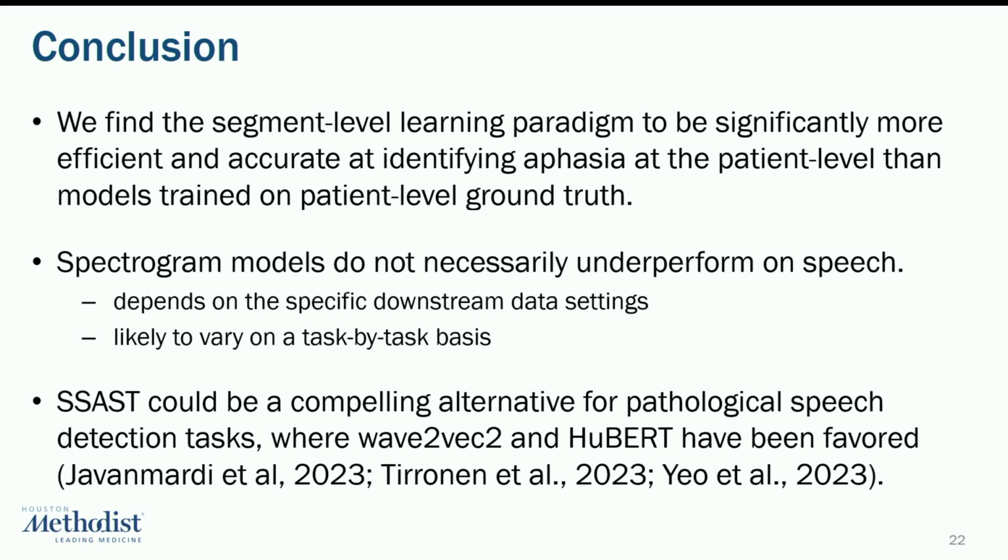This means that SSST could be presented as a compelling alternative for pathological speech detection tasks, where Wav2Vec2 and HuBERT currently enjoy some kind of dominance, partly due to the widespread assumption that they're better for speech.